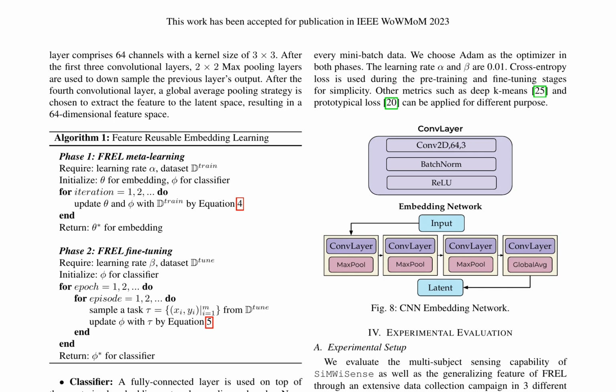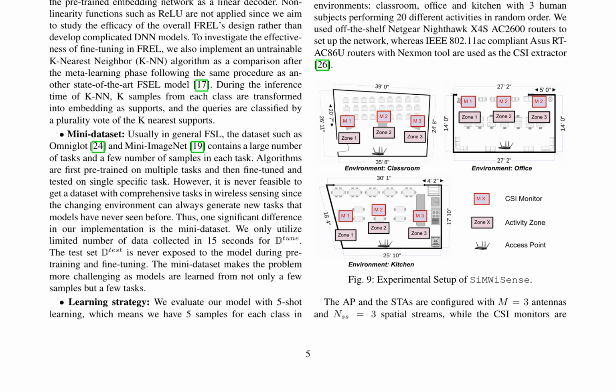The paper presents a novel system called SiMWiSense, which utilizes Wi-Fi signals to detect and classify human activities in real time. This system operates in 2 stages. First, it identifies the subject, and then it classifies the activity performed by the subject. The system uses a convolutional neural network, CNN, as the baseline model for both stages. The authors also introduce a new Feature Reusable Embedding Learning (FREL) strategy that enhances the generalization capability of the model.